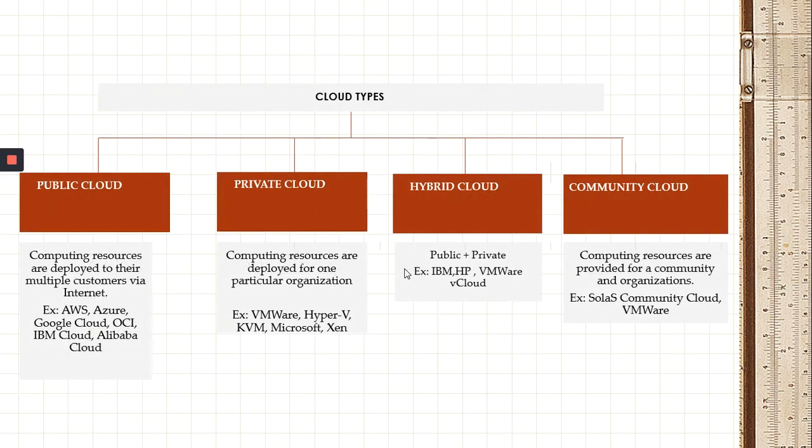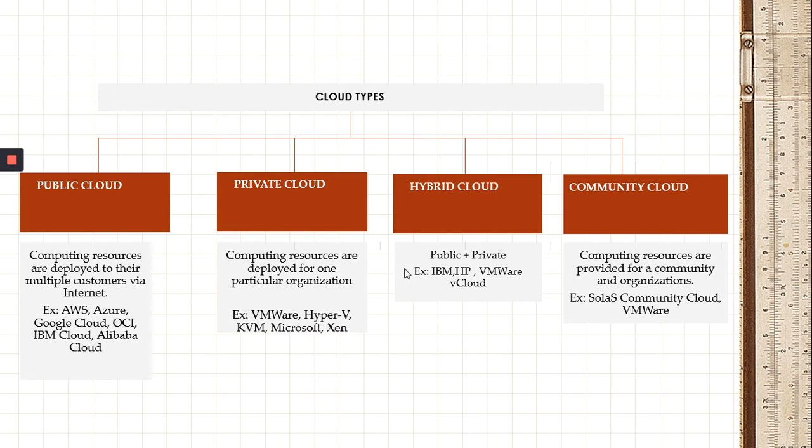Next topic is cloud types. Based on deployment, we divide cloud into four types: public cloud, private cloud, hybrid cloud, and community cloud. So public cloud. What is public cloud? The computing resources are deployed to multiple customers via the internet. It means if you created an account with any one of the public cloud vendors, then you can access that cloud based on your privileges.